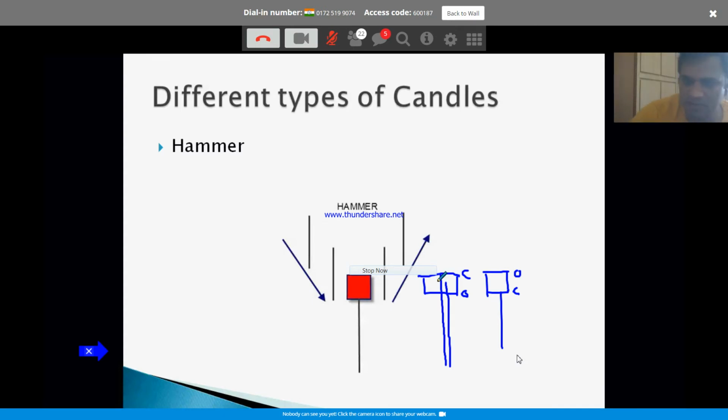What it is telling is, bears tried to take charge initially, tried to sell, but bulls came back into the picture. Okay, bulls came back into the picture, rallied all the way back up. So the longer the wick, the more convincing you can be, right? Because you can see the power of the bulls.